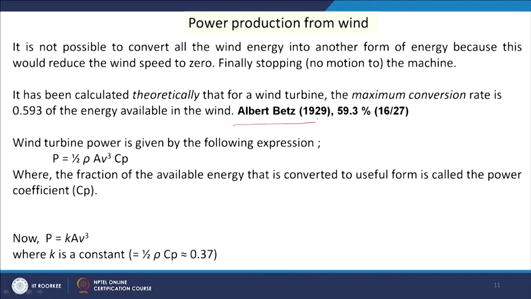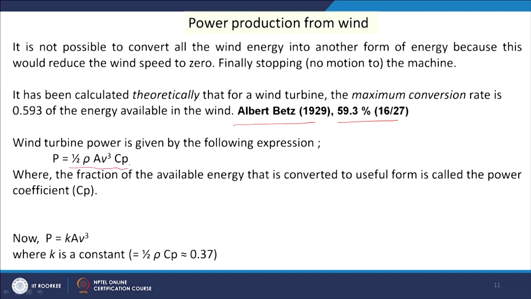That is why complete conversion will not be possible, and it has been proved by different researchers, particularly Albert Betz in 1929. He proved that around 59.3% of the energy associated with the wind may be transferred in the turbine.